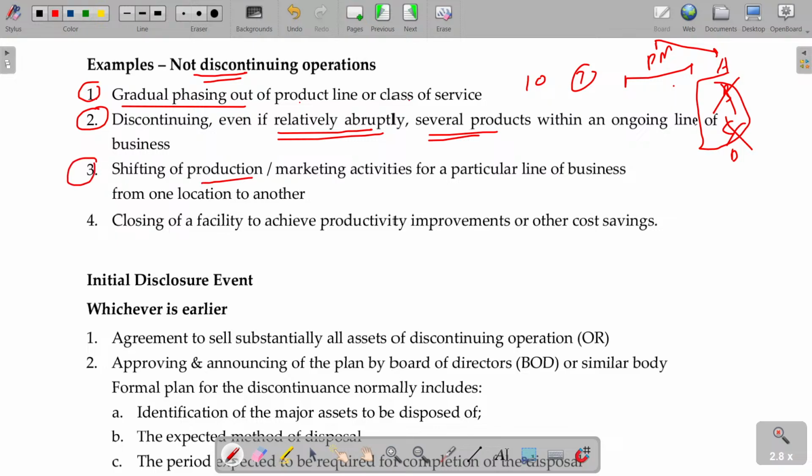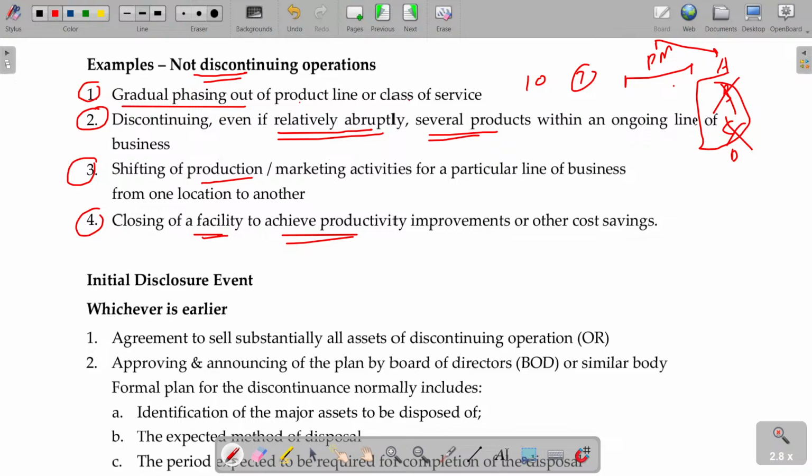Shifting. So Singar Academy started with coaching for CA, CMA and CS also. Sometime later I planned not to go for CS coaching, so we stopped it. It is not stopping the operation of Singar Academy; the facilities still exist there and it is operated. One of the things is stopped. Closing of a facility to achieve productivity is also not considered as discontinuing operations.